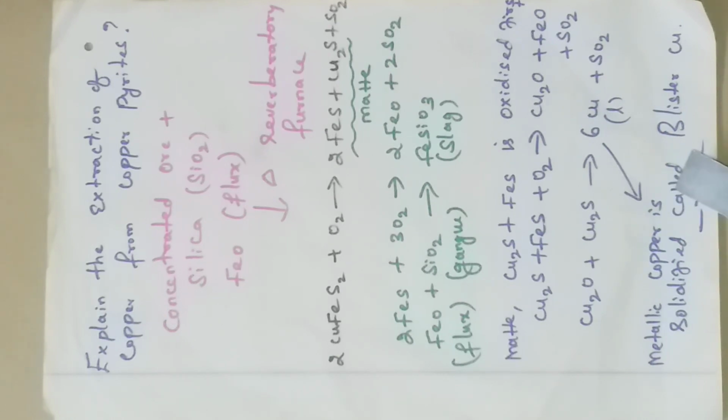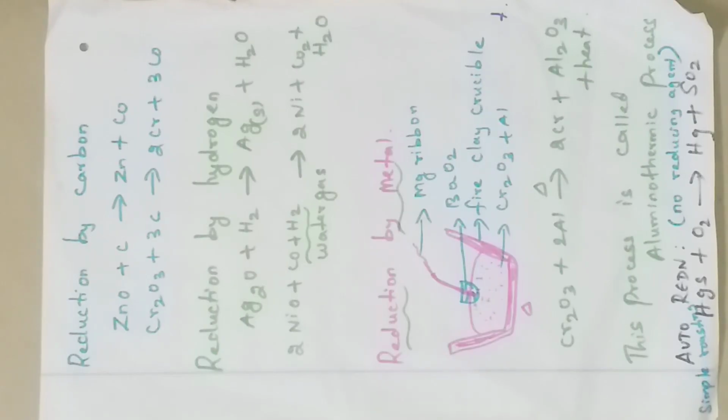This copper is not 100% pure copper. It contains some impurities. If the copper contains 98% copper plus 2% impurities, we call it blister copper. In the conversion of metal oxide to metal, we saw clearly about smelting. So smelting is one of the processes which converts metal oxide to metal.